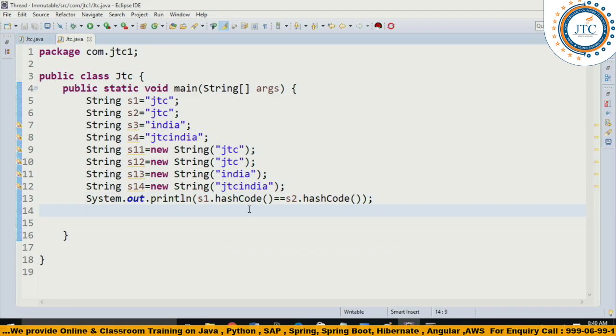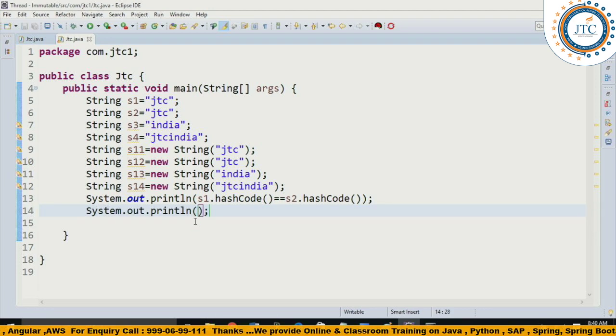Now inside this it is giving true. Next, I am writing a few more things inside this. Let's understand it here. So two hash codes are getting the same. So I'll do one thing here.